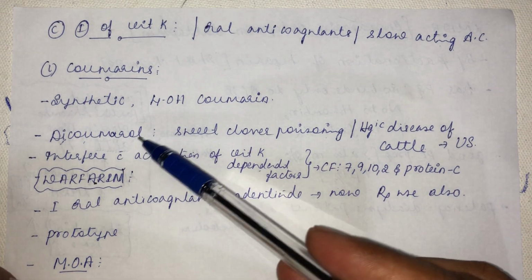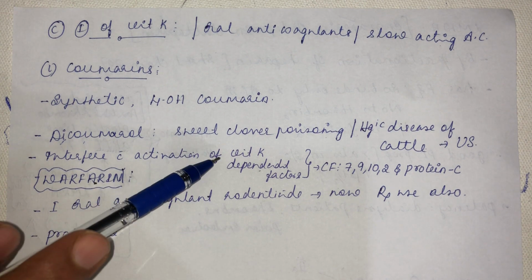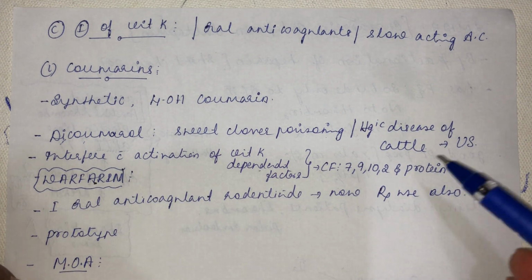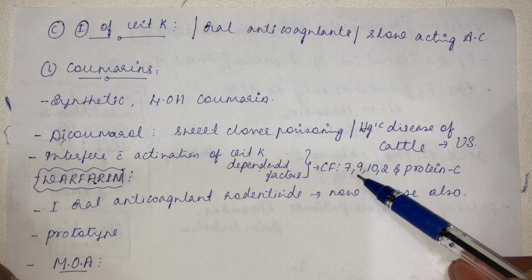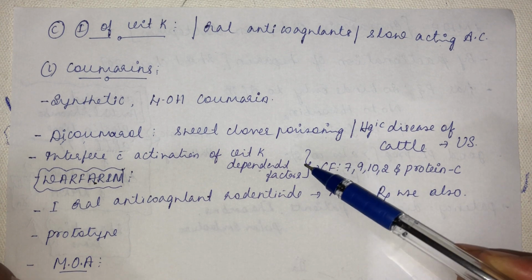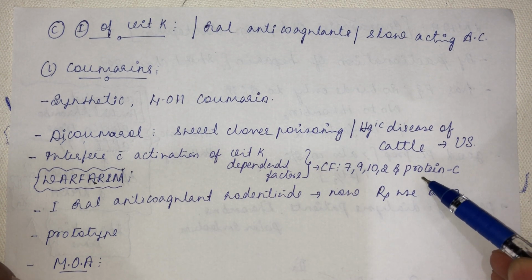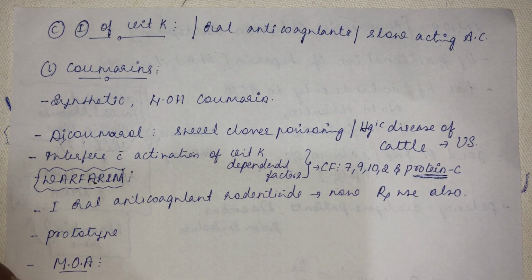And what is the action of dicumarol? It inhibits vitamin K. The major mechanism of action of coumarins is that they interfere with the activation of vitamin K dependent clotting factors. So what are the clotting factors which depend upon vitamin K? Clotting factors 7, 9, 10 and 2. These do not get activated if there is inhibition of vitamin K. And also protein C, which will not get activated if there is inhibition of vitamin K.